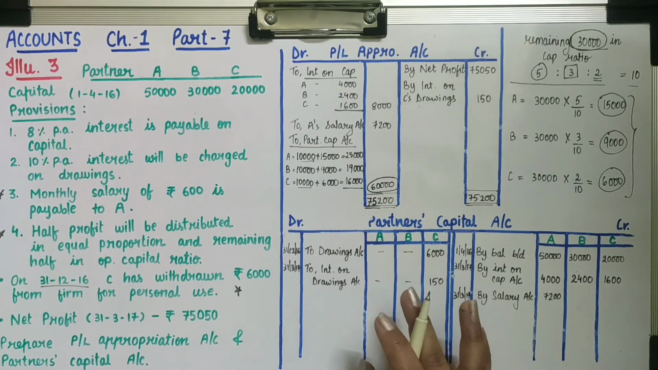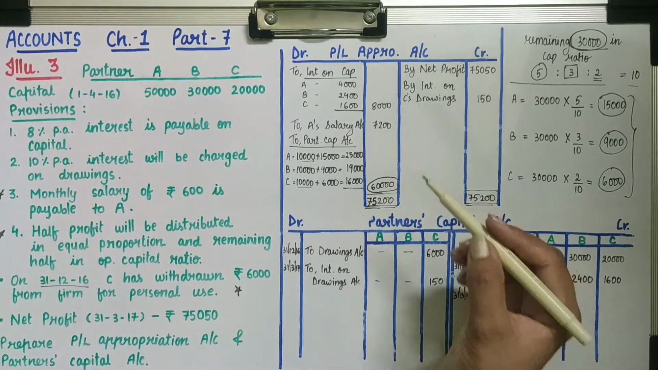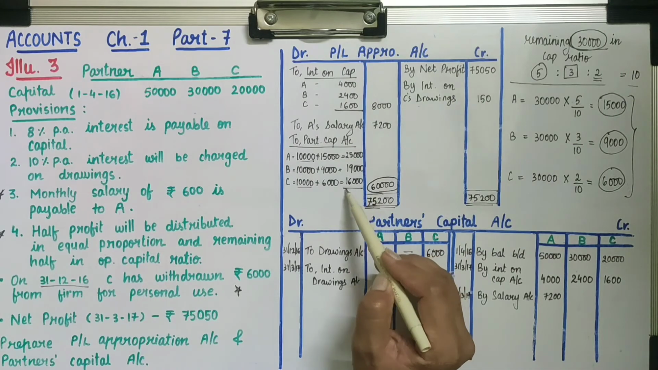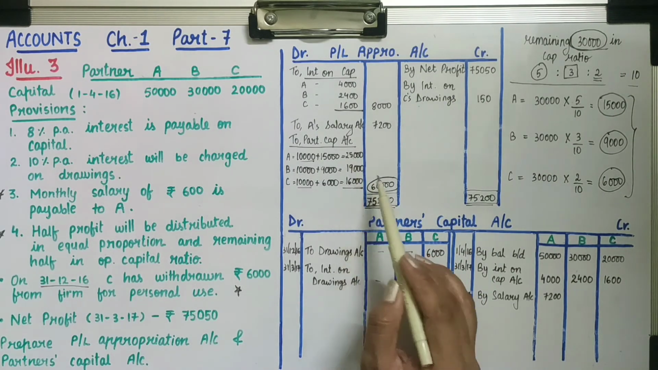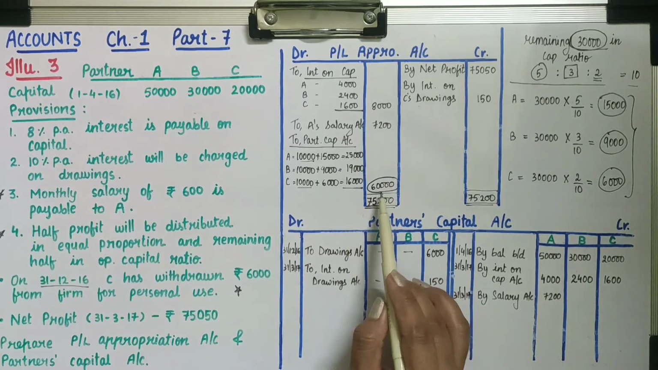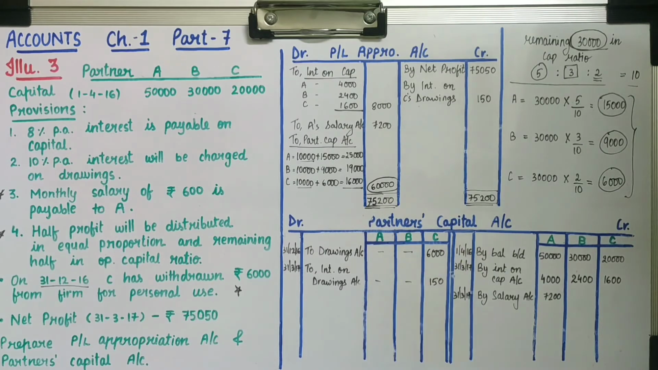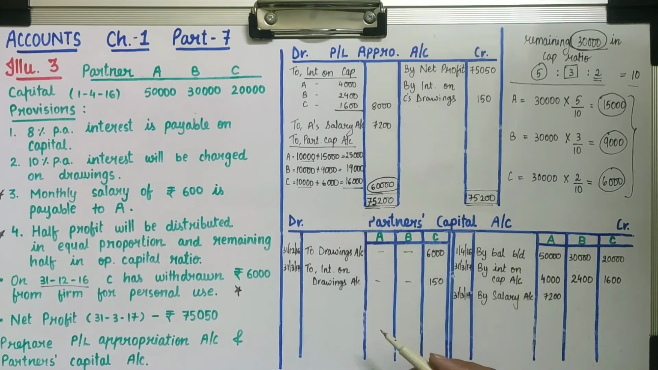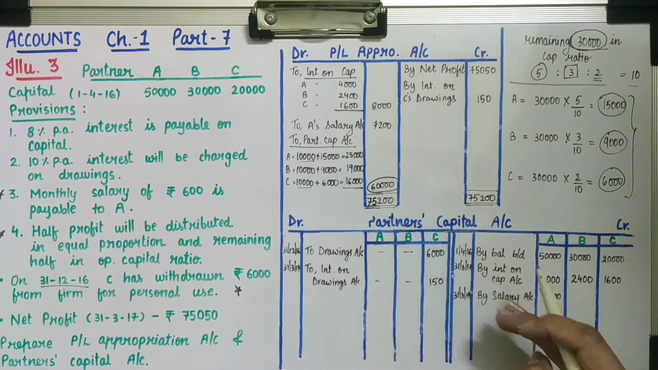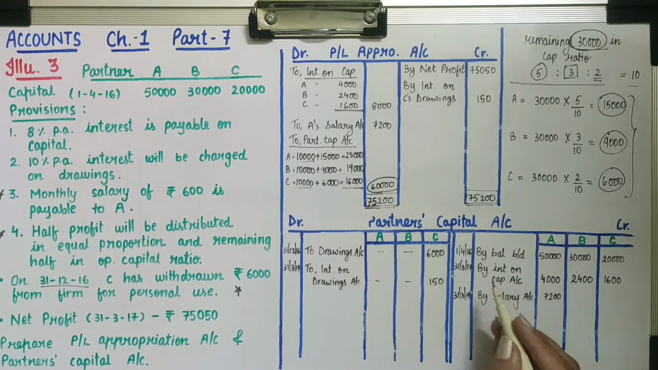To check whether you have distributed this profit properly or not, you can just make the total of their profit, that will be 60,000. 25,000 plus 19,000 plus 16,000, total 60,000, which was the divisible profit. As we have distributed profit among partners, we have to give the second effect in partners' capital account. So with cross effect, we have to record on the credit side. So partners' capital on the credit side,